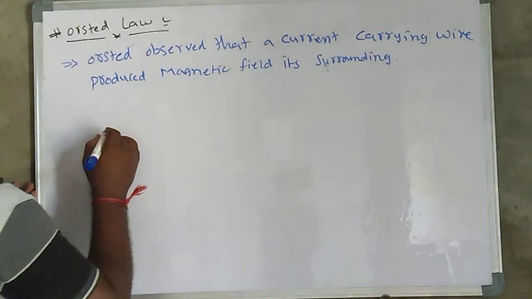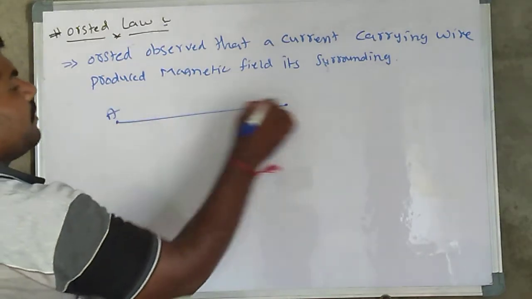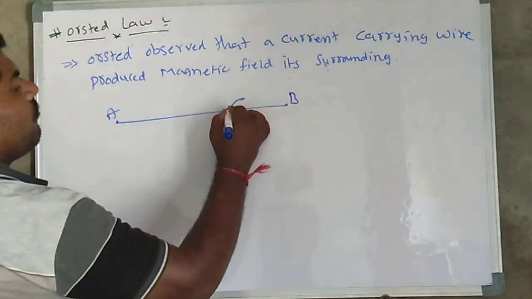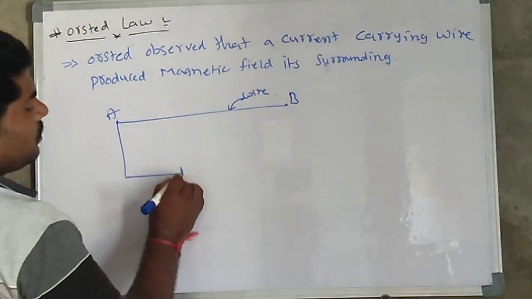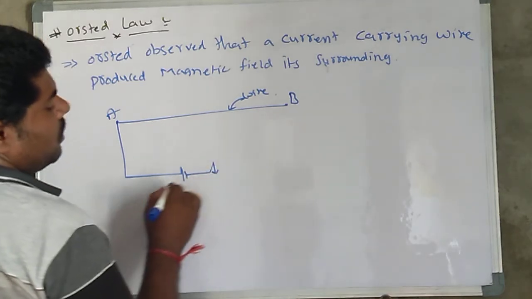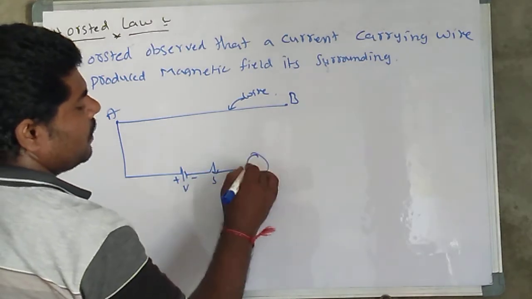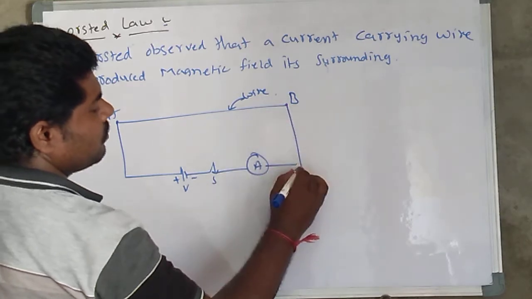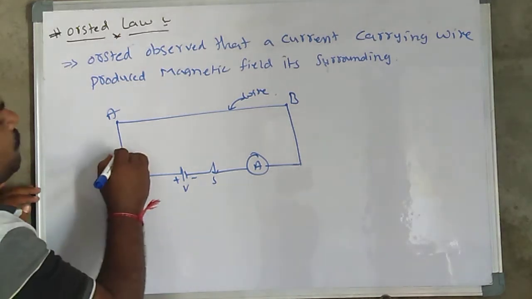So let us consider this is the wire, in between A and B. The A terminal is connected to the battery positive and B to the battery negative through a switch and an ammeter, connected like this. So whenever it is connected, the current moves like this.